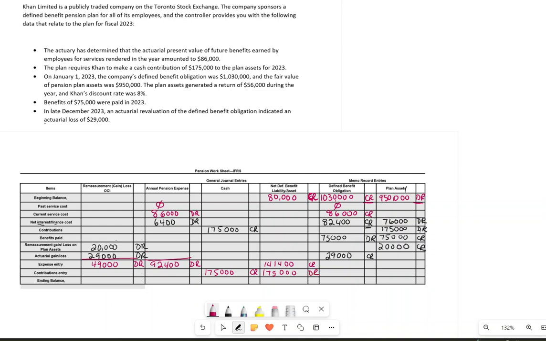Now what we needed to do is an ending balance. So again, you add and subtract everything in here and then do a total. So I add and subtract in both under the assets and under the obligation. If I add up all the numbers, my balance will be 1,106,000, and that is my debit. I also add and subtract. Again, we have one debit, but everything else is a credit. So you add up all the credits, then minus the debit amount.